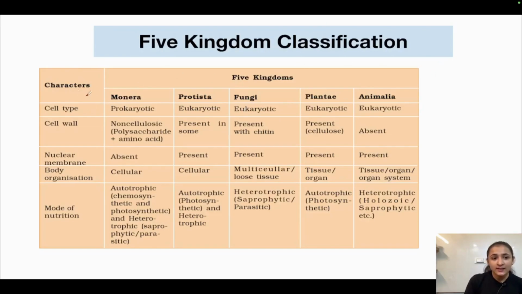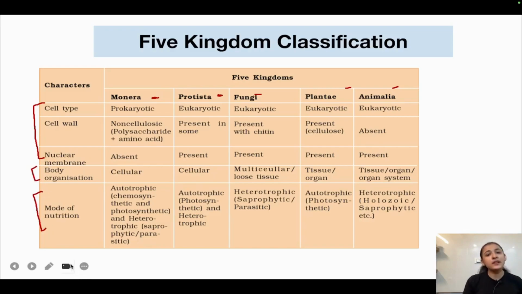So, as I was telling, these were the different characters by Whittaker on the basis of which these 5 kingdoms were established. These are the 5 kingdoms: Monera, Protista, fungi, plantae, and animalia. Now, all of these represent the cell structure, okay, which was one of the criteria for the 5 kingdom classification. Then body organization is there, mode of nutrition is there, reproduction and evolutionary relationships are also there, but in this table only these characters are included. So based on the cell type, Monera had prokaryotic organisms, Protista had eukaryotic organisms, fungi, plantae, and animalia, all of